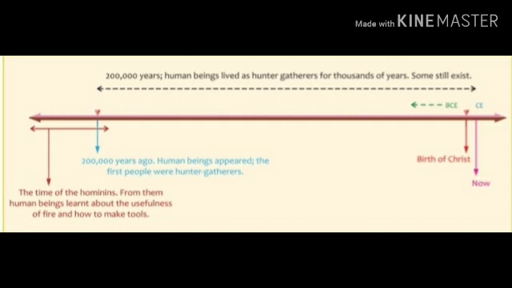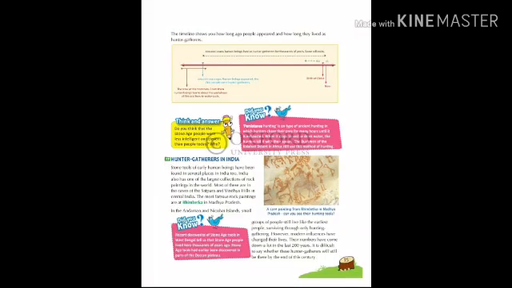Now we are going to see hunter gatherers in India. Stone tools of early human beings have been found in several places in India too. India also has one of the largest collections of rock paintings in the world. Most of these are in the caves of Satpura and Vindhya Hills in central India. The most famous rock paintings are at Bhimbetka in Madhya Pradesh.